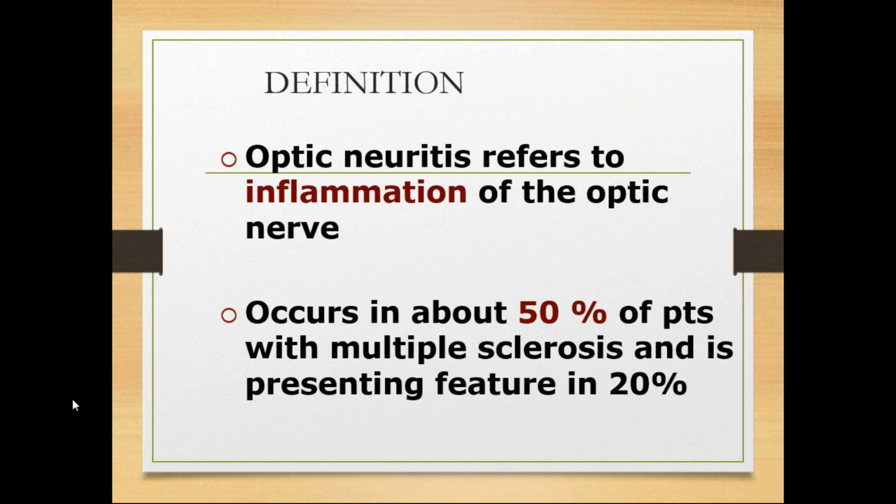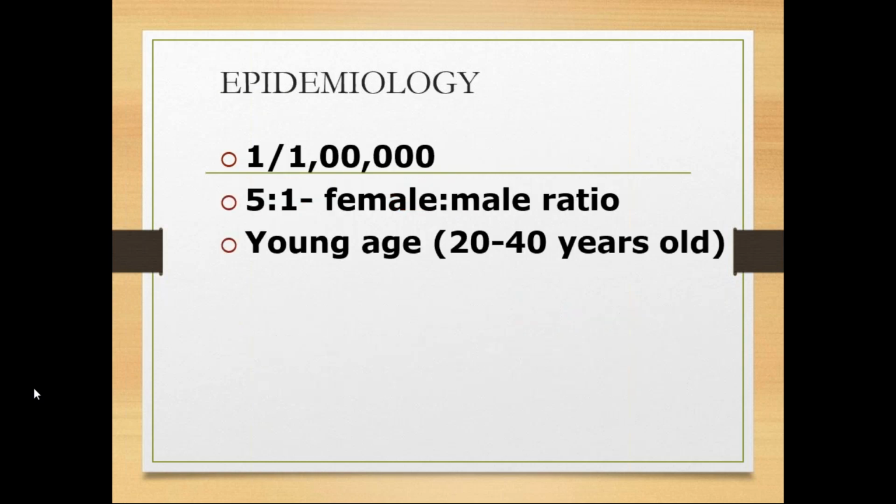In our ophthalmology OPD, what happens? Initially, the patient comes with optic neuritis. Then we send the patient, having a doubt of multiple sclerosis. After diagnosing optic neuritis, we will diagnose multiple sclerosis. Okay. So in about 20% of people, the presenting features will be the same.